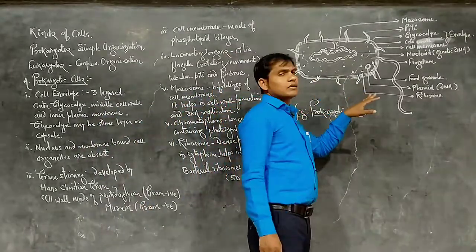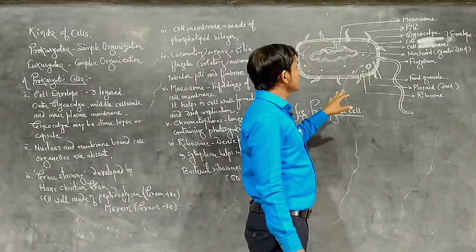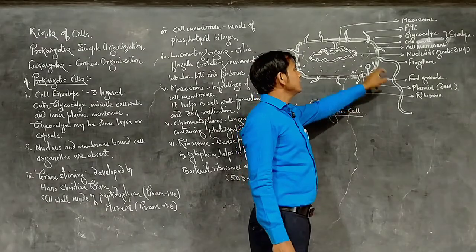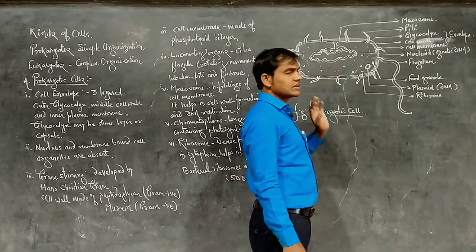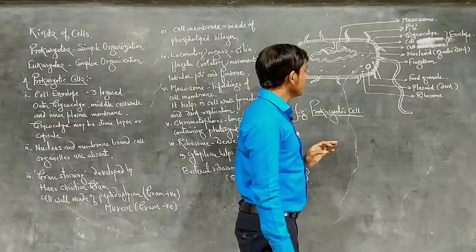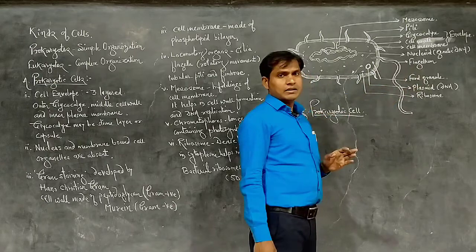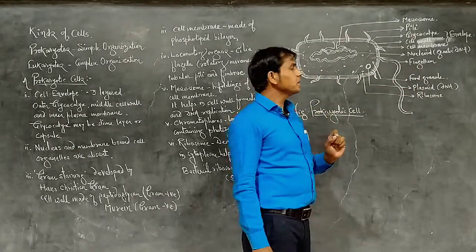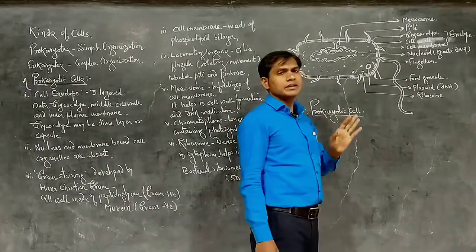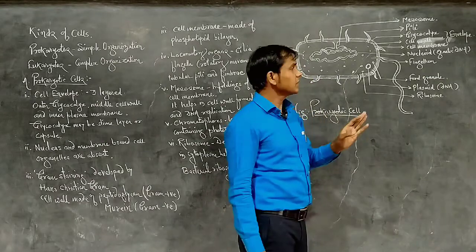Some other structures we also find here, like food granules, where food gets stored. Enzymes are also present in the cell cytoplasm. This is a plasmid. A plasmid is double-stranded circular DNA, but it is an extra chromosomal DNA. This is not the genetic material.